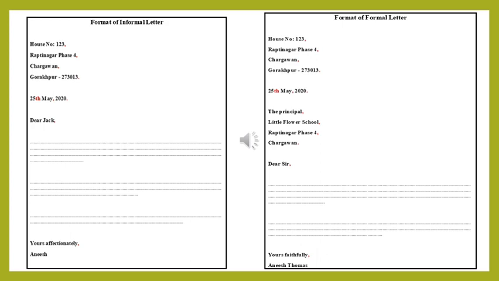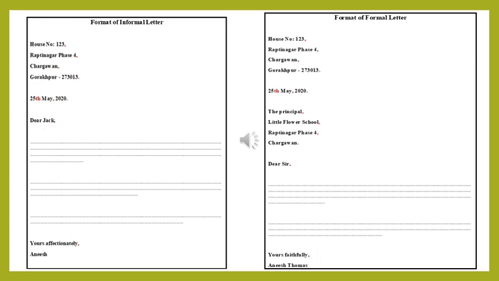And the second one is the date, 25th May 2020. In the same line you have to write that th. We have a tendency to write the th a little above the number 25.